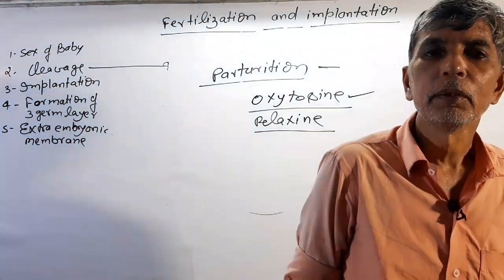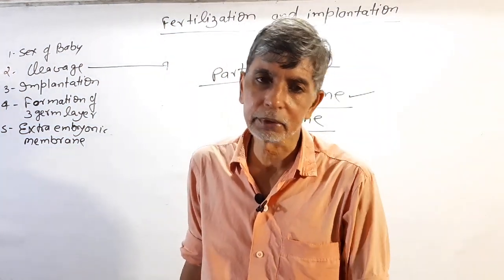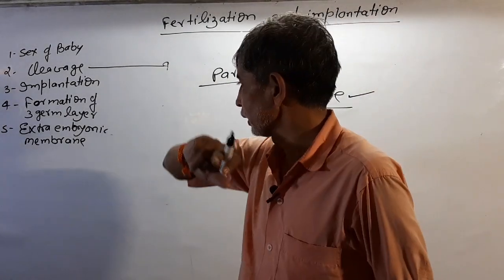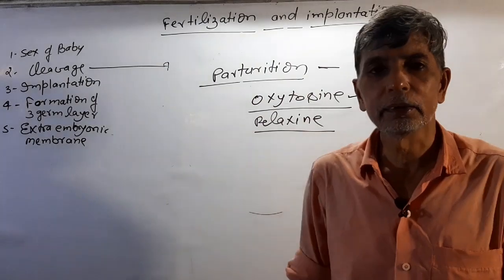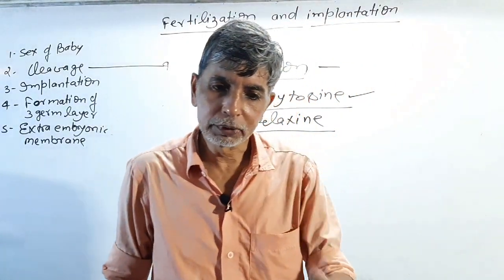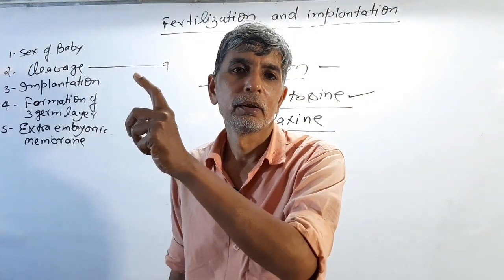This is the system, as you already know: fertilization, implantation, cleavage, and formation of three germ layers, then the extra-embryonic membranes, then the production of the young one. So these are all the processes related to fertilization and implantation.